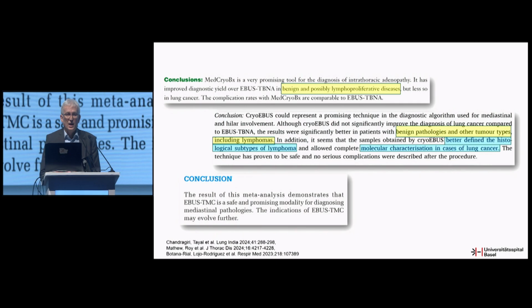So in these meta-analyses, they say it has proven to be safe. I think you have to be cautious to state that in this way, because we don't have a lot of data and we don't know whether there will be some additional complications in the future, and for sure you can harm the patients if you don't do it in a proper way.